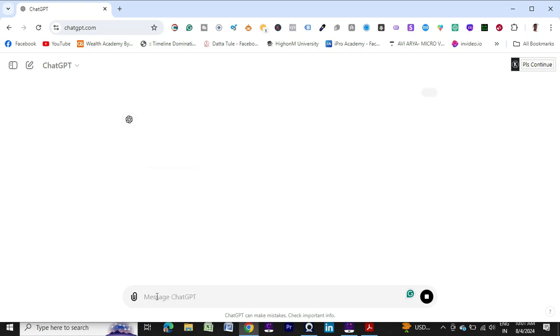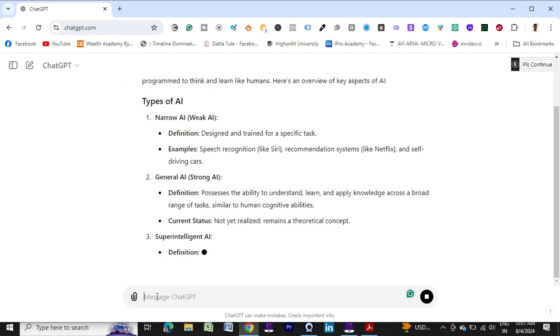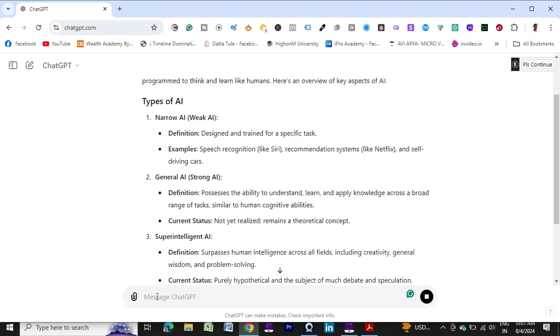It will provide a generic, broad answer for getting information and suggestions. It is correct only, but if you want a specific, to-the-point answer, you need to modify your prompt.